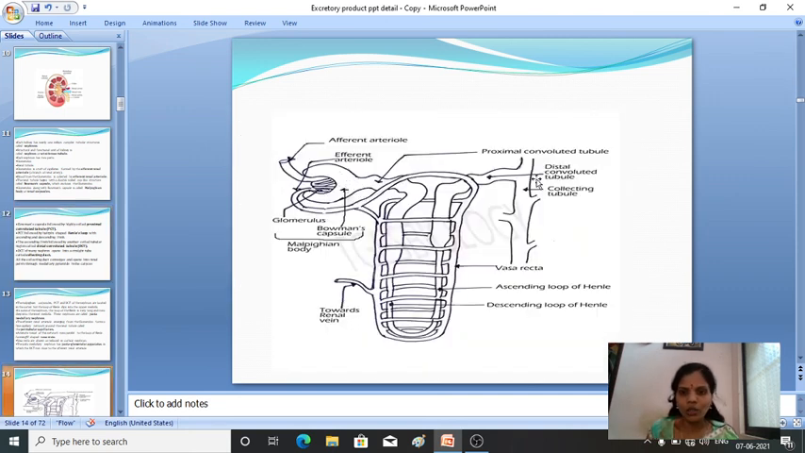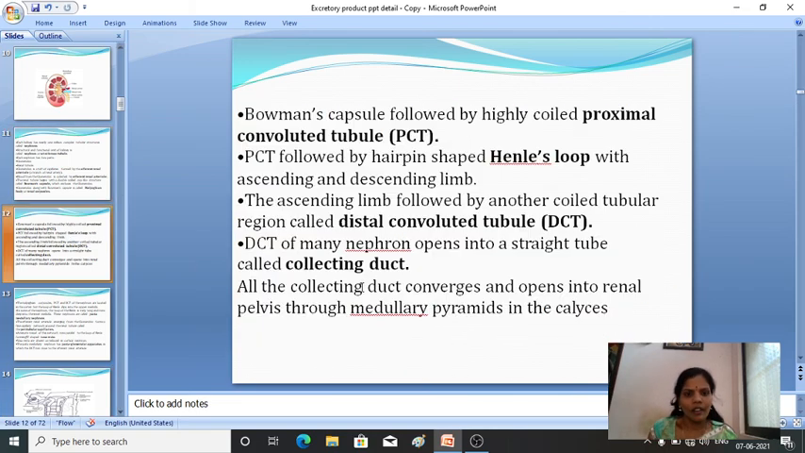Bowman's capsule gives rise to the PCT, then Henle's loop with the ascending and descending limbs. The ascending limb is followed by another coiled tubular structure known as the DCT, the distal convoluted tubule. Then the distal convoluted tubules of many nephrons open into a straight tube called the collecting duct. All the collecting ducts converge and open into the renal pelvis through the medullary pyramids in the calyx.